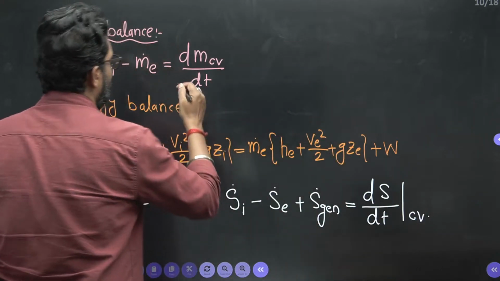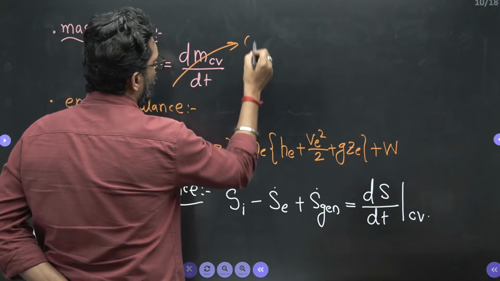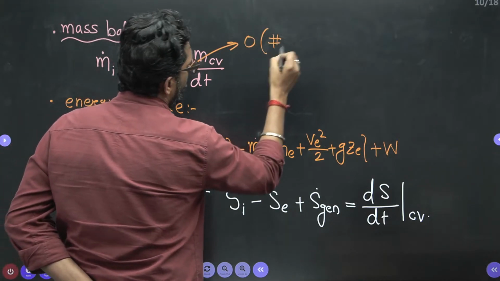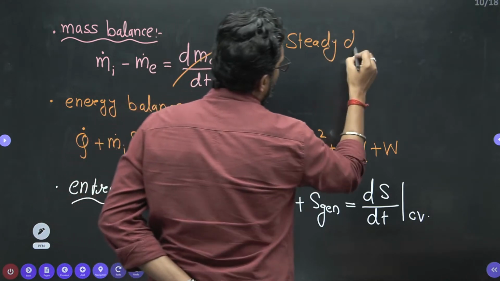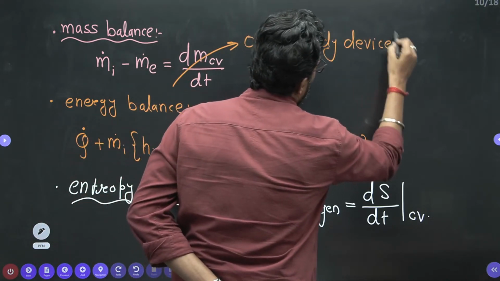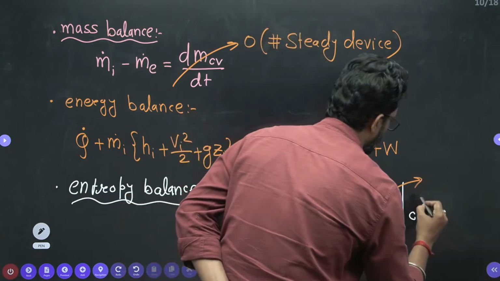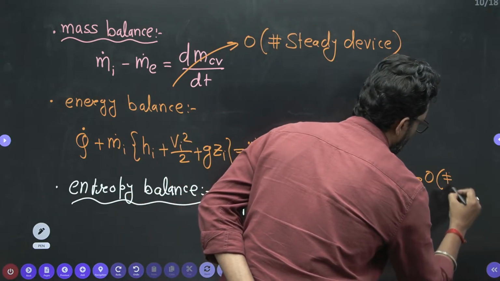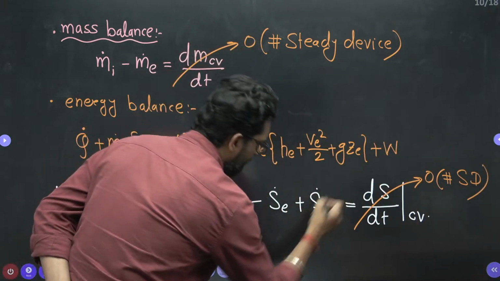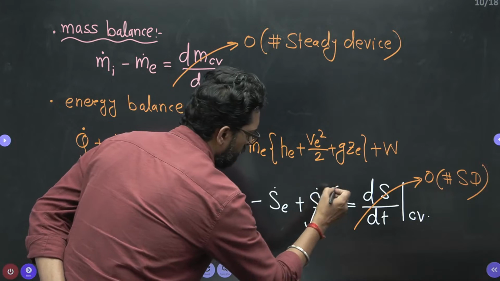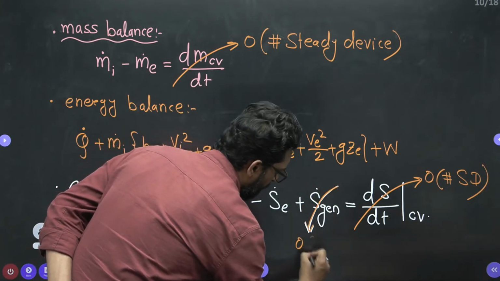My dear, this is 0. Why? Because it is a steady device. And the generation is 0. Why? Because it is reversible.